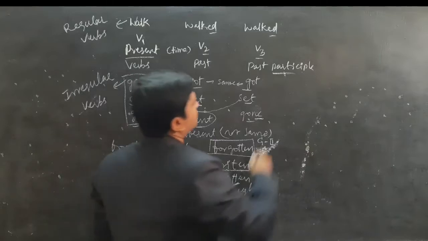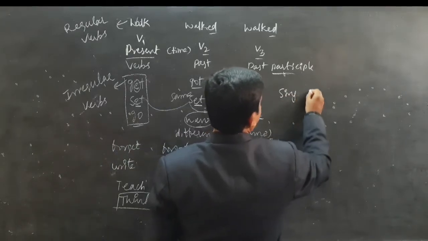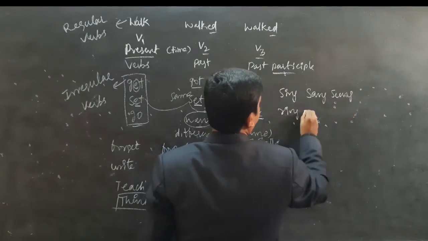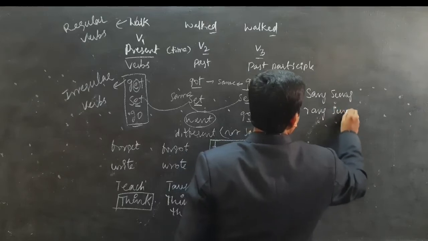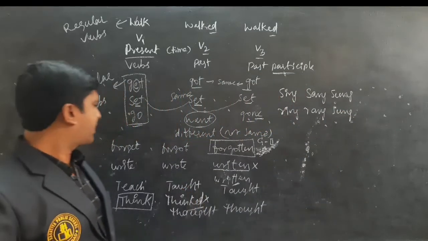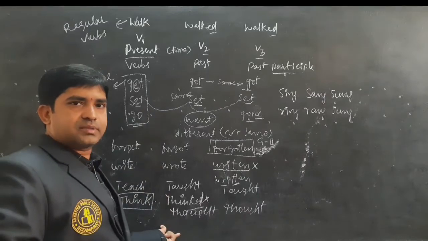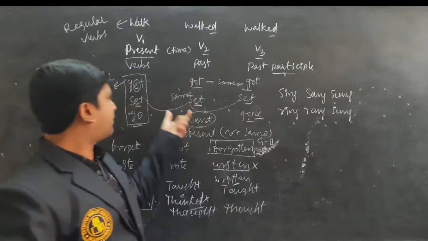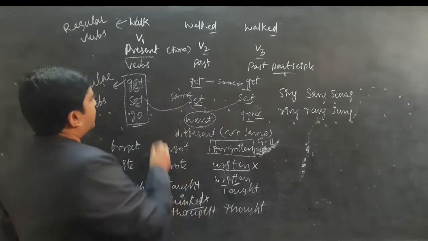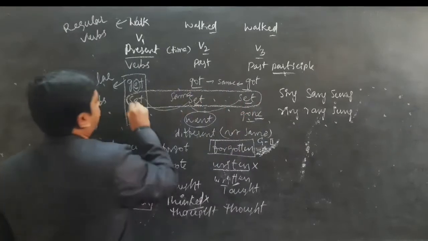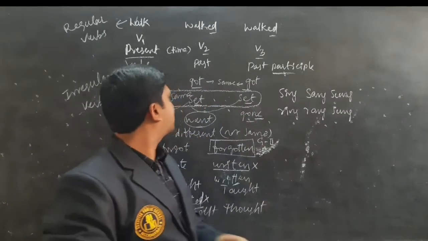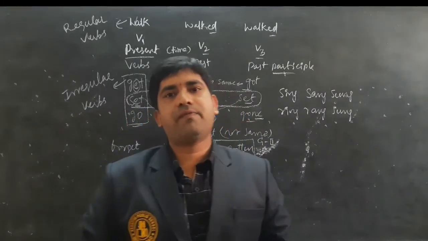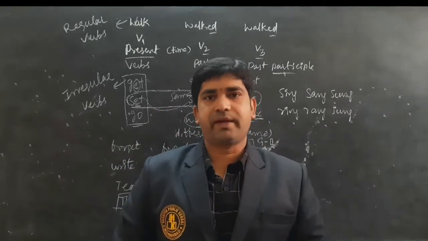Other words are also asked in the examinations, like sing, sang, sung, ring, rang, rung. These are all irregular verbs. Our today's topic is irregular verbs. We learn the list of verbs which have all three forms the same, and we also learn the list of verbs which have all the forms different and which have two forms different.